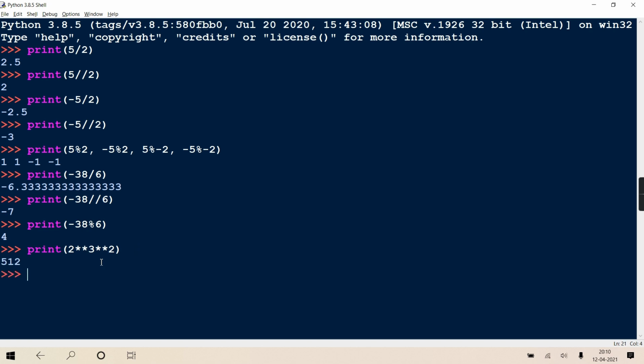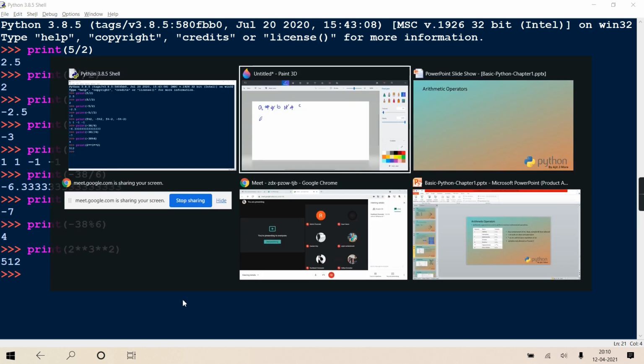So the answer comes 512. If it were left to right, your answer would have been 64. Getting or no? So it is right to left. Okay, so hope this concept is clear.